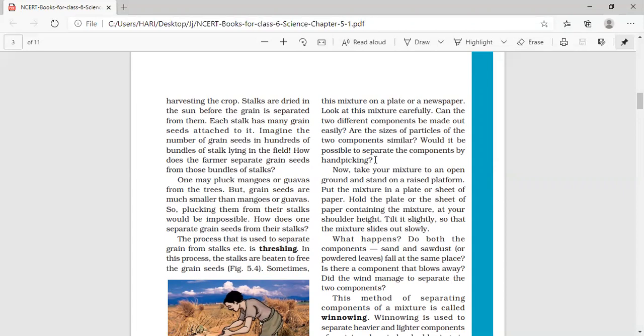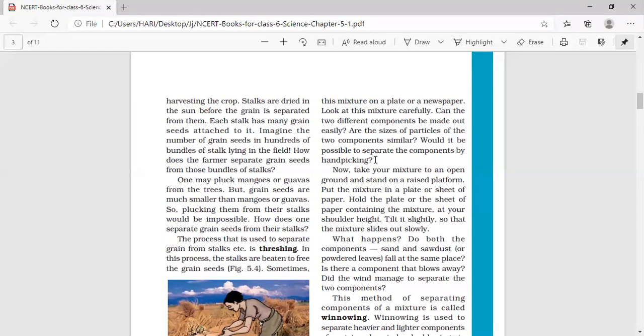You are asked to take some sand and also some sawdust powder. Sawdust powder is the yellow colored powder we get while we cut the wood. Either sawdust or, if you are not getting the sawdust, you can also use the powder of the dry leaves. Take some dry leaves and powder them. Then you will be getting the dry leaves powder. Then mix the sand and the sawdust or the dry leaves.